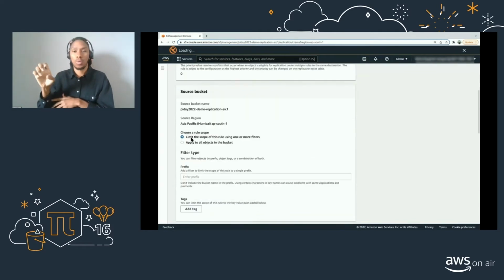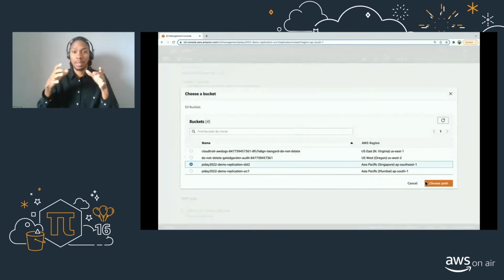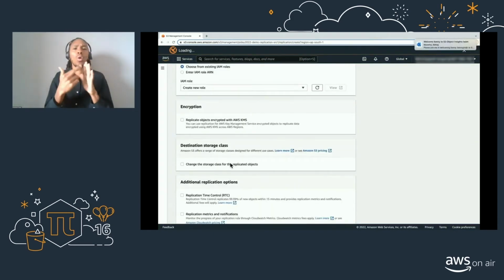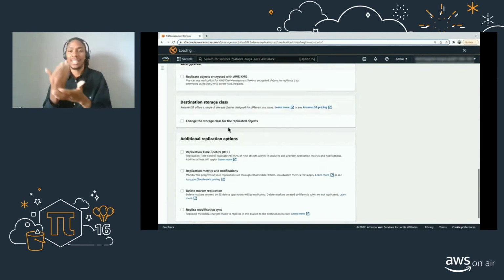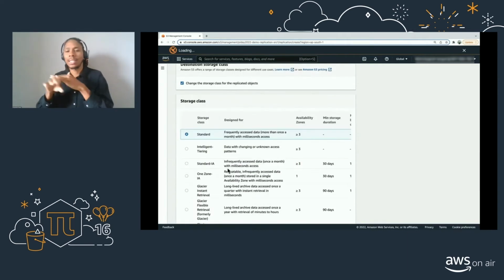Okay, so for choosing the rule scope, I will apply it to all the objects in the bucket and pick up my destination bucket here. I will choose a new role so I don't have to worry about permissions. We'll leave encryption as is, and I'm going to change my destination storage class type. These are my infrequently accessed data, but when I do want to retrieve it, I want the retrieval time to be quick. So I'm going to pick Standard-IA in this case.